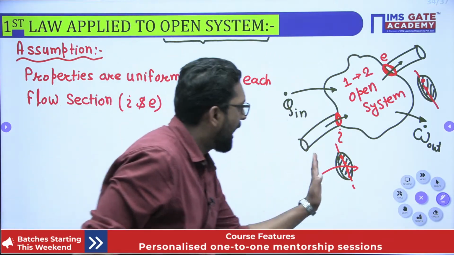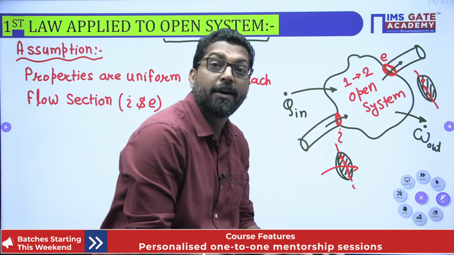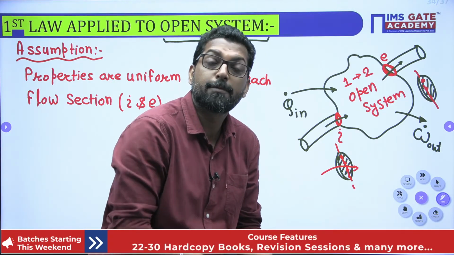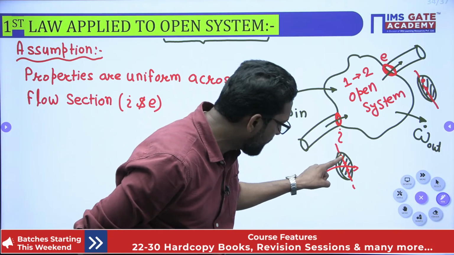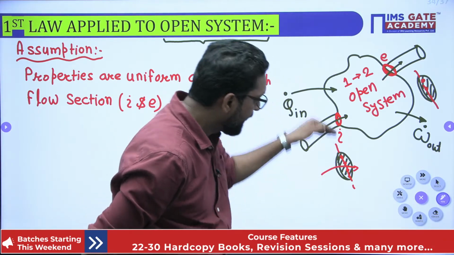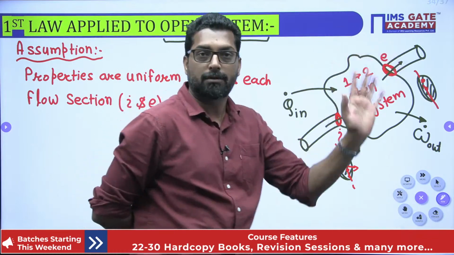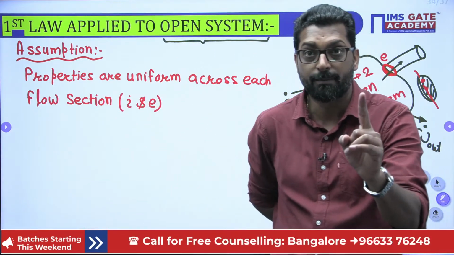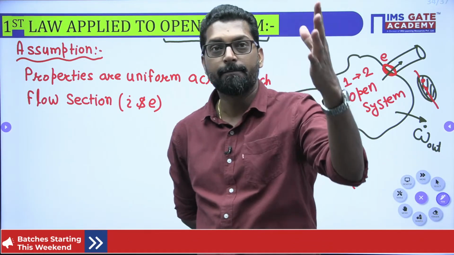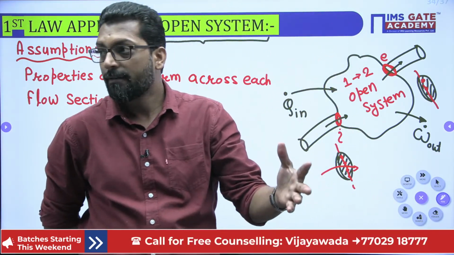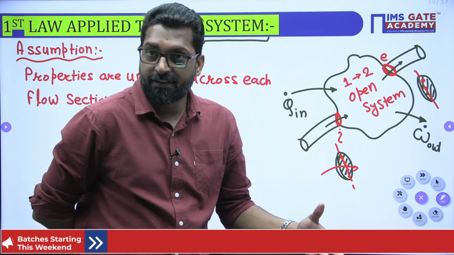That means at that cross section, the properties are the same. That means uniform at any location: location 1, location 2, location 3, it is uniform throughout at that cross section. This is very important, I'm telling you. Any property. Is it clear? Is it clear?